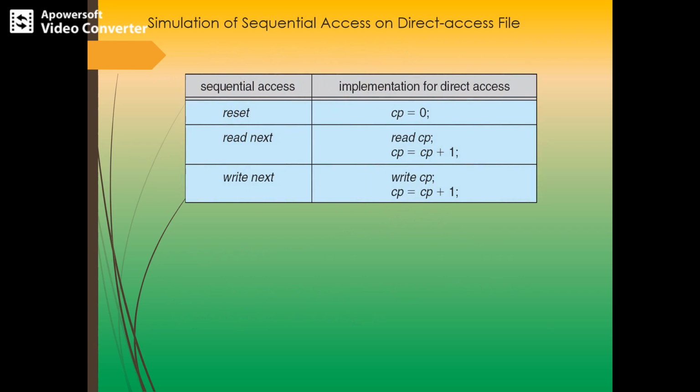So this is the simulation of sequential access on a direct access file. Sequential access says reset, and the implementation in direct access will be cp = 0. In the sequential access, if we give the command read next, it is going to read cp, and cp will be incremented by 1. Directly, in terms of numbers, it is going to access. And write next, it is going to write that data and increment the pointer. So this is the simulation of sequential access on the direct access file.